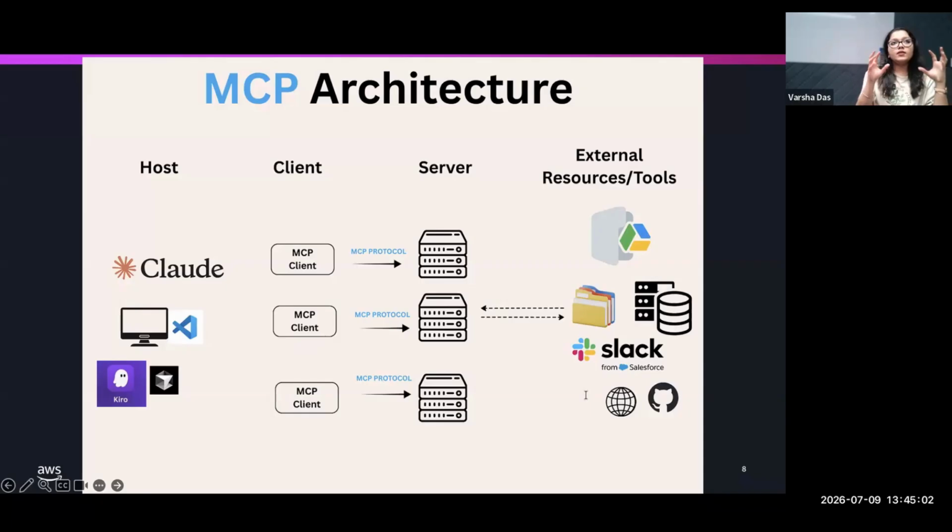Just to summarize the architecture, there is one host, there are many clients, and there are many servers. They don't share state, they don't crosstalk. And the key separation, as you see between the host and the server, is that the host has the LLM, the brain, the intelligence, the engine, and the server contains your business logic. The server will contain the tools. An MCP server has tools, right? So your MCP server is exposing the tools, the capabilities. Hence, it is also called the capability discovery protocol.